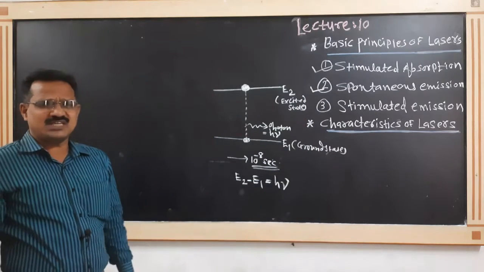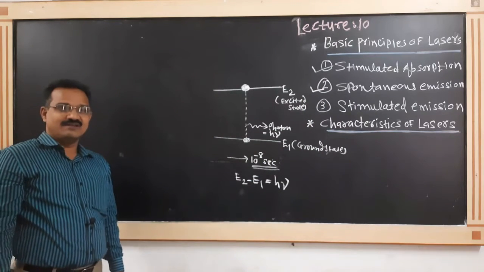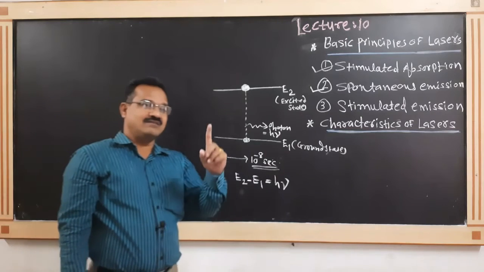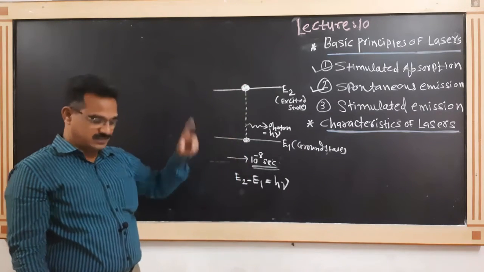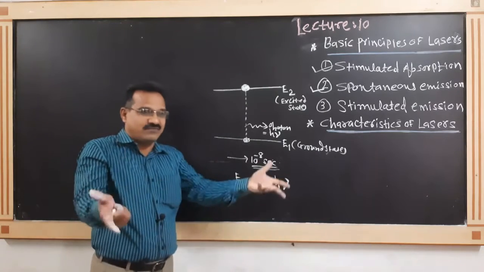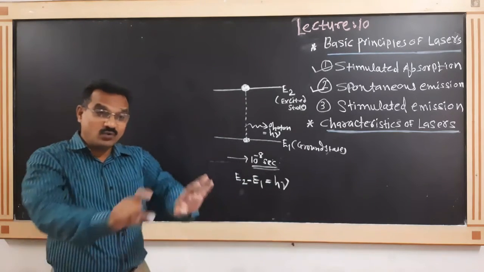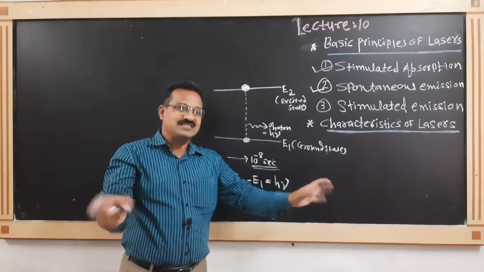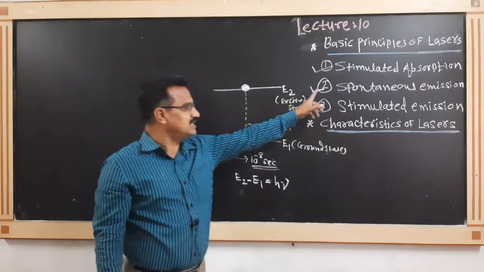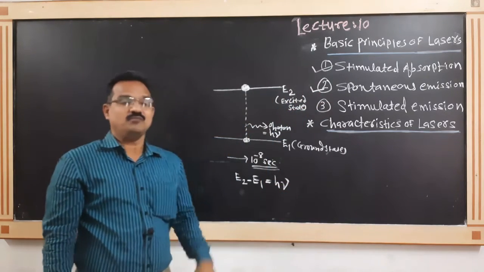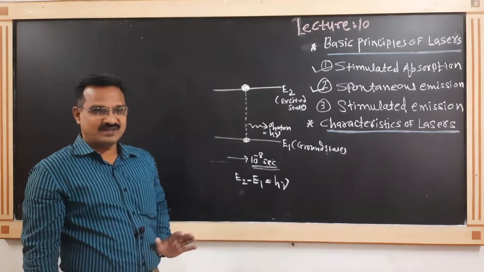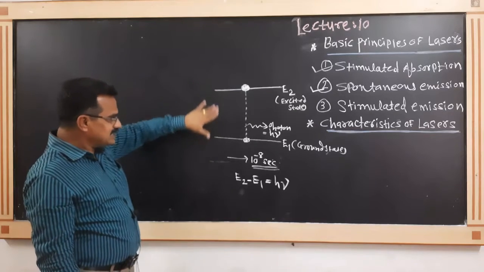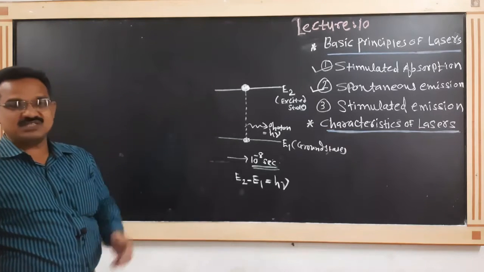What is meant by spontaneous transition? When an electron jumps from a higher energy level to a lower energy level by itself, without any triggering, such a transition we call spontaneous transition or spontaneous emission, because it emits the photon. This is spontaneous emission.